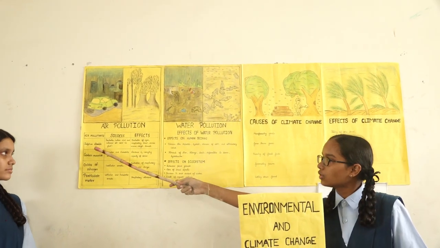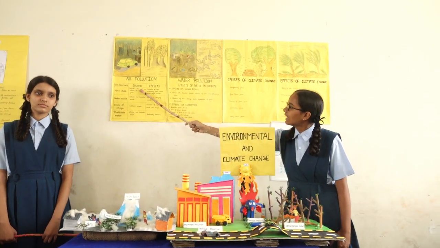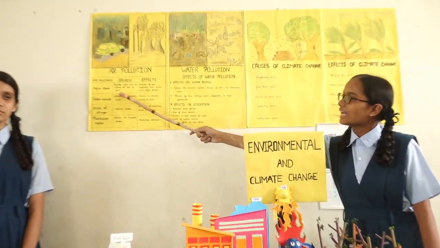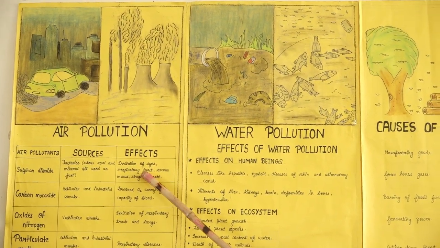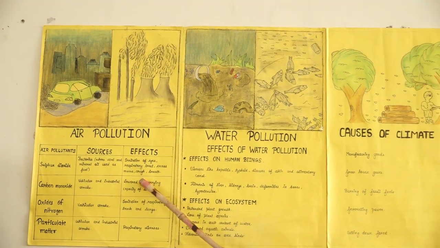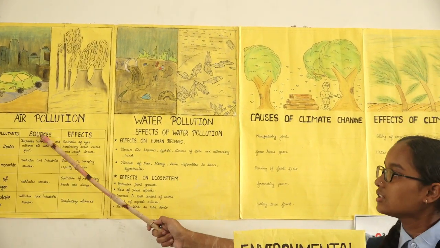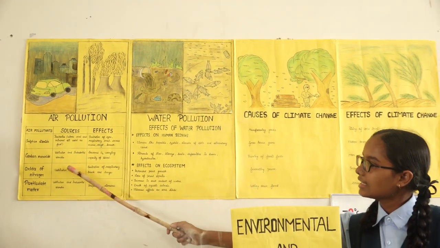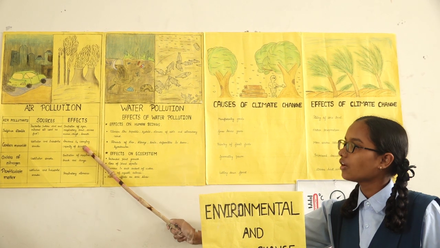First we will have a look on sulfur dioxide. Its sources are factories that use coal and mineral oil as fuels. Its effects are irritation of eyes, respiratory tract, excess mucus, cough and breathlessness. Next we will have a look on carbon monoxide. Its sources are vehicular and industrial smoke. Its effects are lowered O2 carrying capacity of blood.